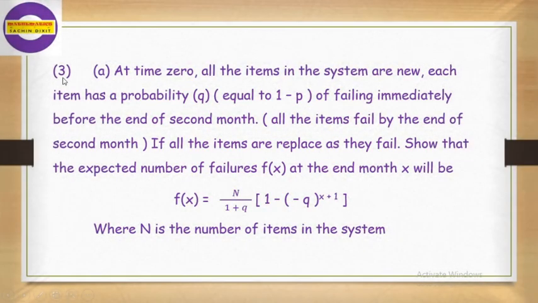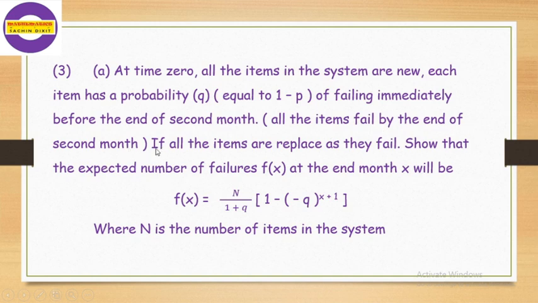Third example. In this third example, there are two parts. A: at time 0, all the atoms in the system are new. Each atom has a probability q equal to 1 minus p of failing immediately before the end of the second month. All the atoms will fail at the end of the second month.